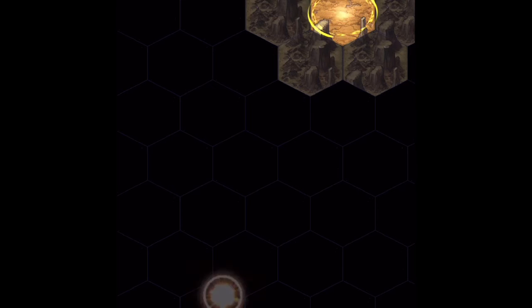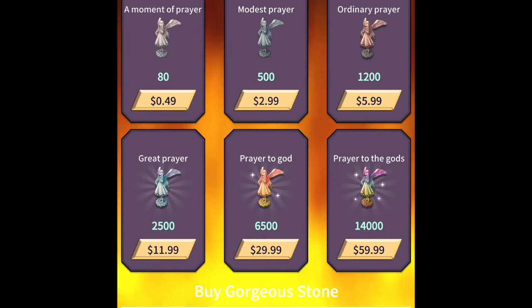Gold 1000/2000. Prayer 600. Craft stone 10/10. Now time is 9:13. I'm gonna check out the shop. I have nothing else to do. Buy gorgeous stone, $2.95.